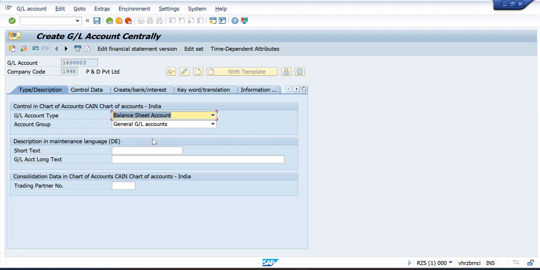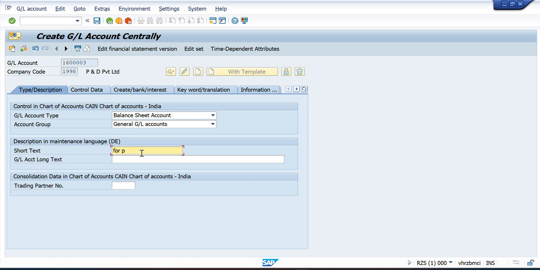If you are working on a project, they will provide you all the details of what you need to put there. For the short text, you can write anything as per your requirement. For training purposes I am going to write vendor for payable.